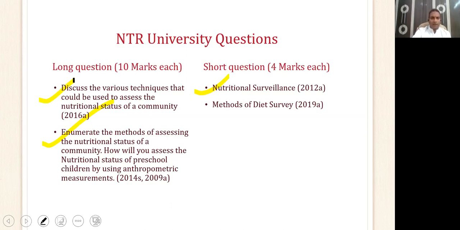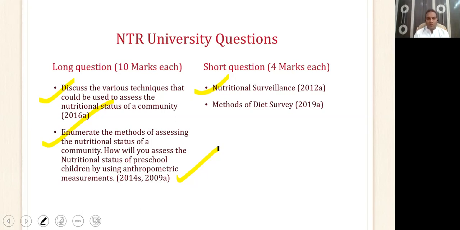Then let's come to the anthropometric measures. Remember that there are different anthropometric measures for adults and different anthropometric measures for children. In adults, the most popular method is BMI, body mass index. It is a measure of body fat. So it is a marker for future risk of diabetes, cardiovascular disease, and hypertension. Remember what are the normal ranges, what is obesity and what is underweight. Besides body mass index, we also use certain other measures for adults, which are skin fold thickness, waist hip ratio.